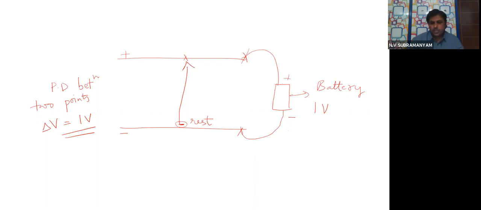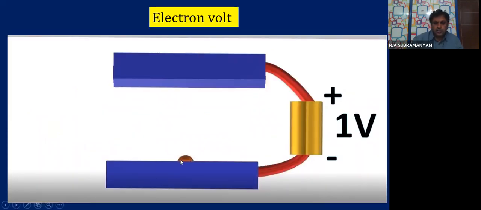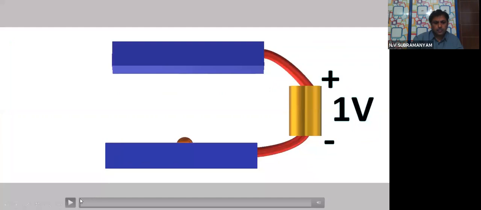So now if you see carefully, see this, children. This ball I am assuming as the electron. If you see this animation, it is running from which side to which side? Negative side towards the positive side. See once again. Going from negative side to positive side. So it gets accelerated from rest, and it is accelerating because of the potential difference between the lower plate and the upper plate.